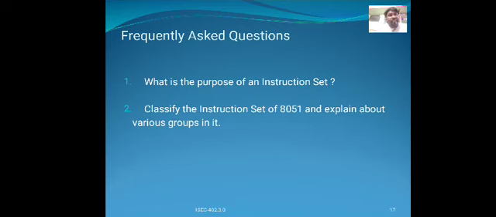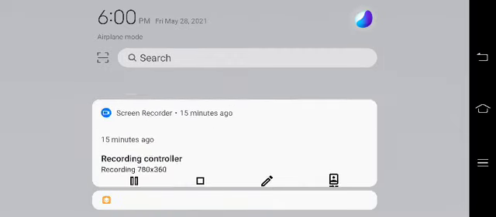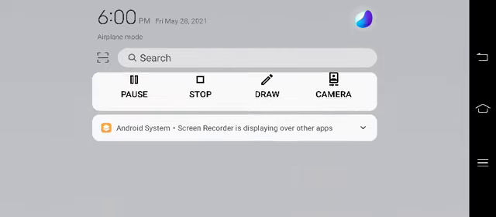Classify the instruction set of 8051 and explain about the various groups in it.